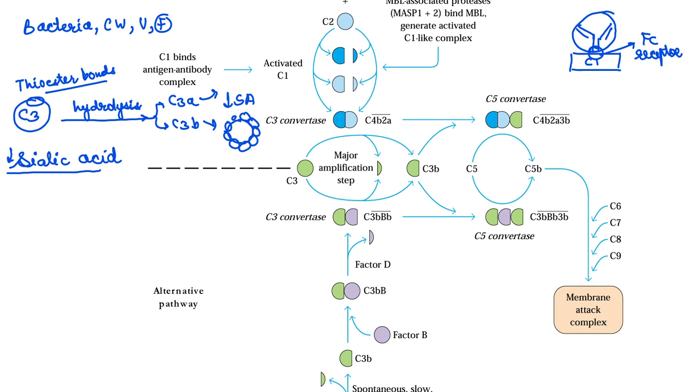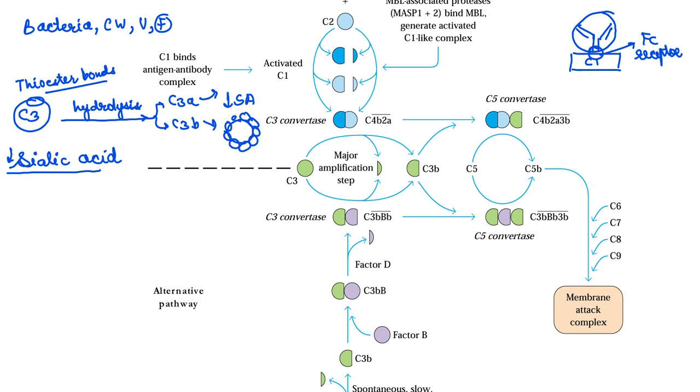All mammalian cells have a high concentration of sialic acid every time. So even if the C3B molecules are being produced randomly, they will not bind to these mammalian cells because the mammalian cells are secreting a high concentration of sialic acid. But bacterial cell walls, viruses, and fungi do not secrete that much sialic acid. In that condition, these randomly synthesized C3B molecules start binding to the bacteria.